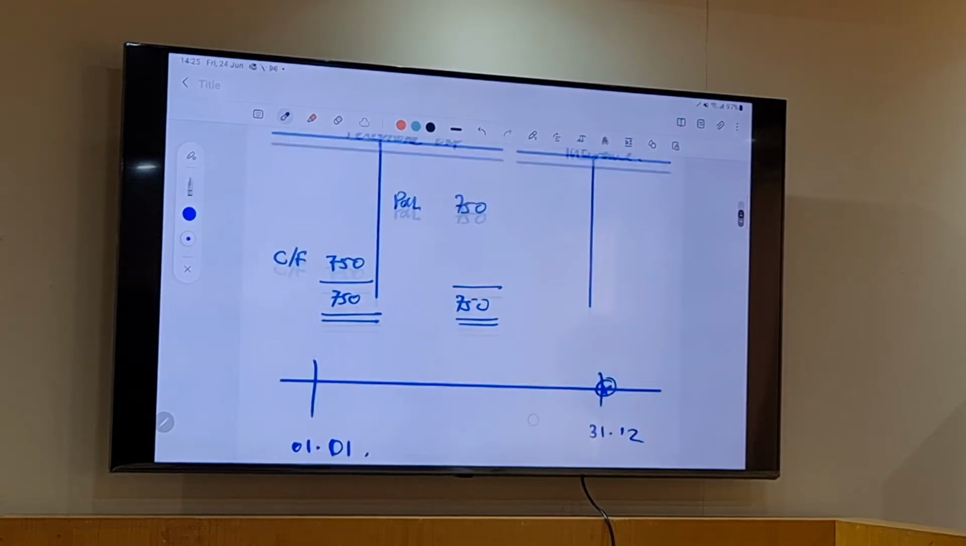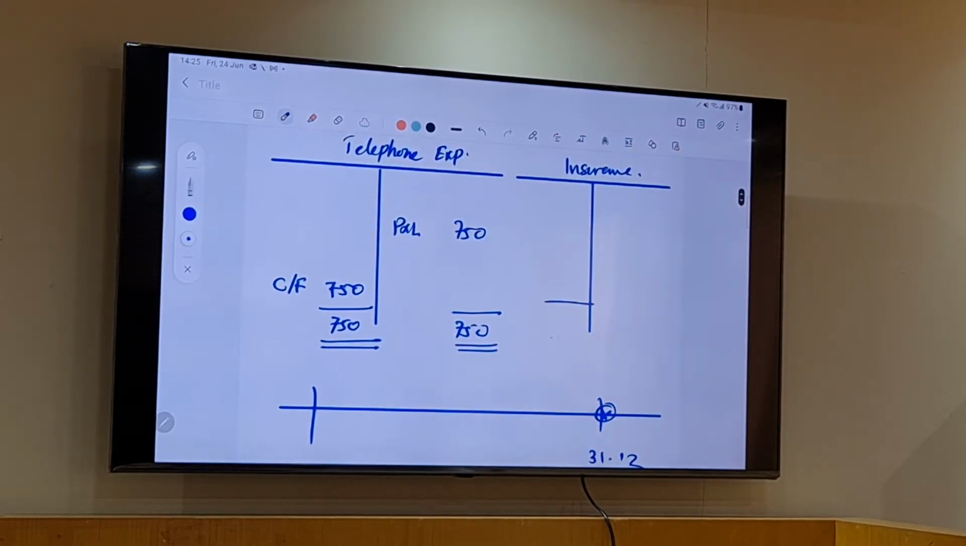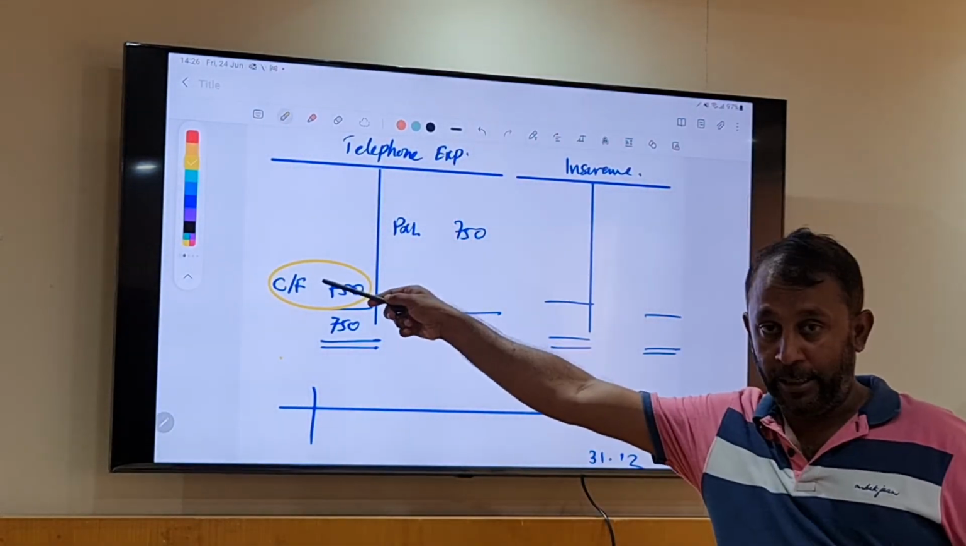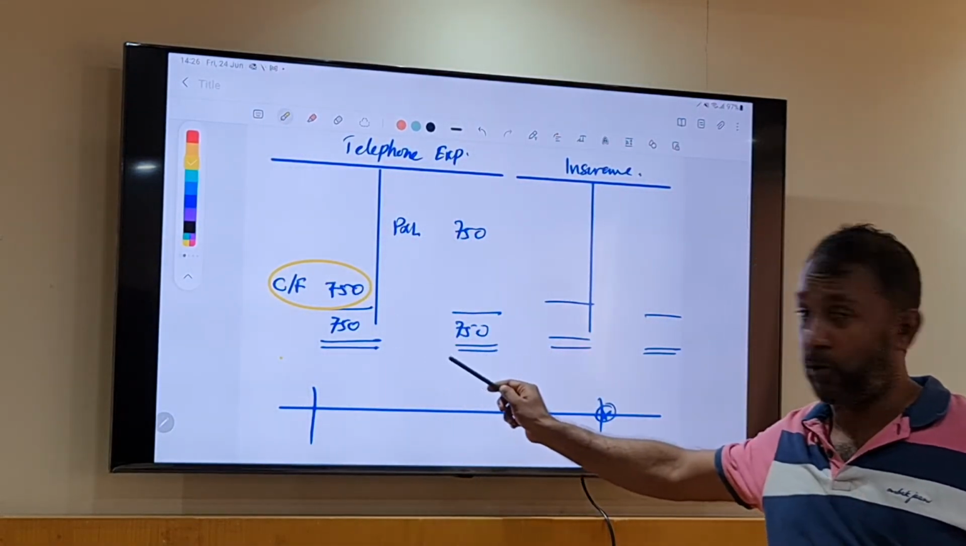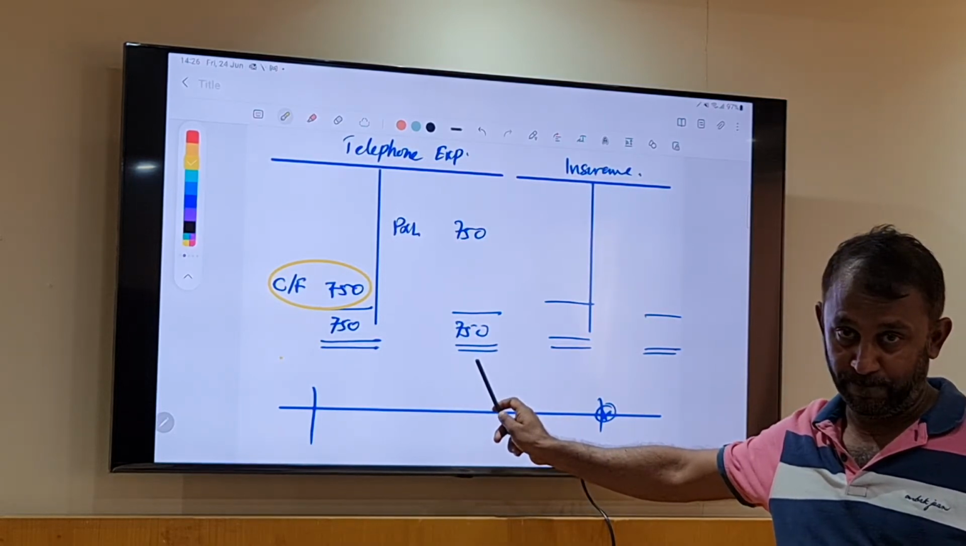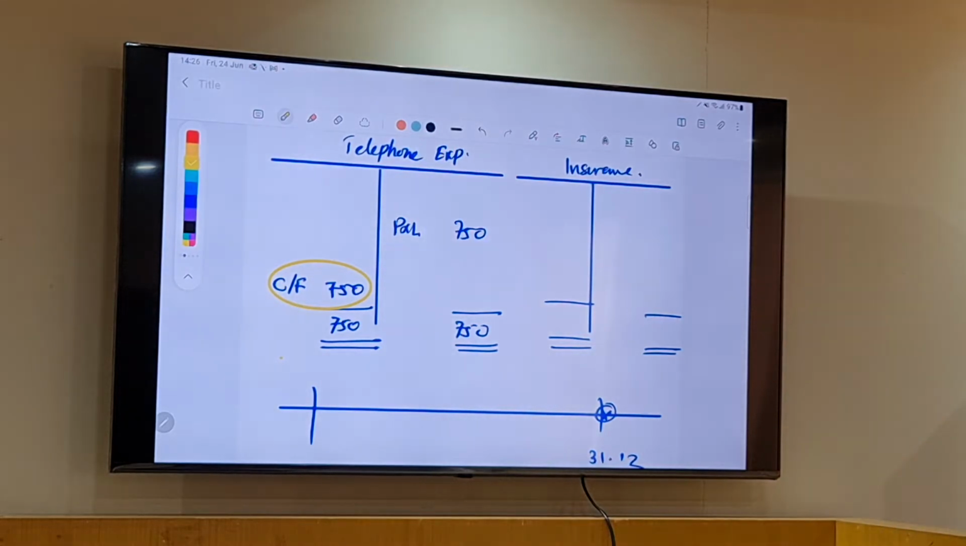Now what about insurance? There's a prepayment. And also please remember this: when I am writing on the debit side above the line, that means next year it is going to come down on the credit side of it. So it's a liability. But the prepayment is the opposite of this. So what do we do with the prepayment? Carry it forward. How much? 200.